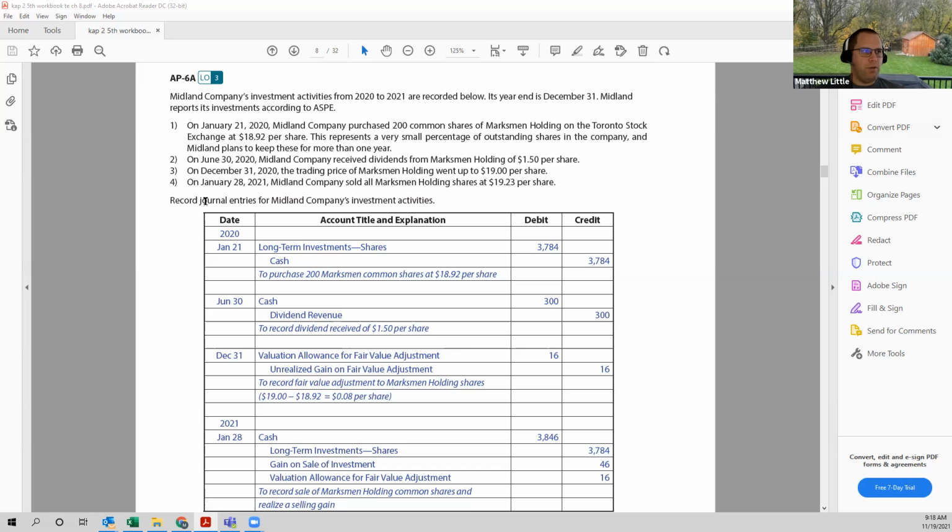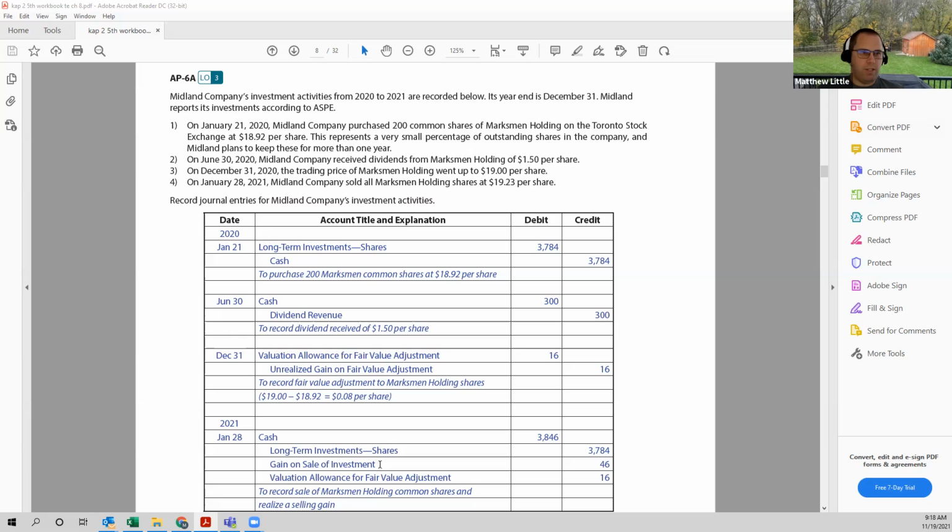And then skip forward to January 28th, 2021. Midland Company sold all of the shares at $19.23 per share. So the cash received would be $19.23 times the 200 shares, or $3,846 as a debit to cash, being we're receiving the cash. And then we need to clean up the asset accounts.